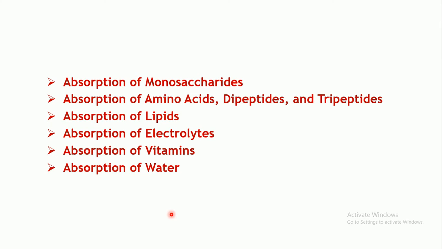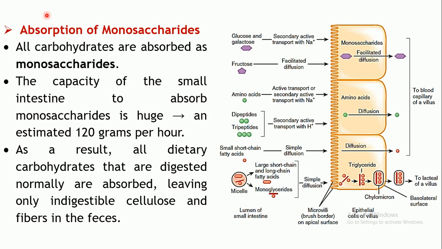As we have seen, the food materials are converted into absorbable forms. So we will cover all of these in detail: absorption of monosaccharides derived from the carbohydrates, absorption of the amino acids, dipeptides and tripeptides obtained from the proteins, absorption of the lipids, absorption of the electrolytes, absorption of the vitamins and absorption of the water. So we shall see all of these one by one. Coming to the absorption of the monosaccharides.